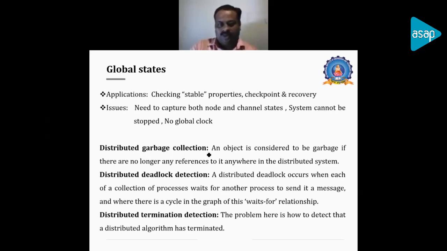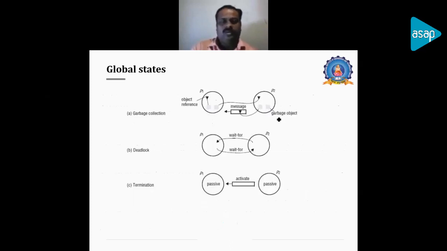And we have distributed garbage collection, where objects with no references can be removed from the distributed system, and the distributed deadlock situation, which is a combination. Then there will be a deadlock situation, and there will be termination detection, to find out how both nodes have been terminated. So this is the way.